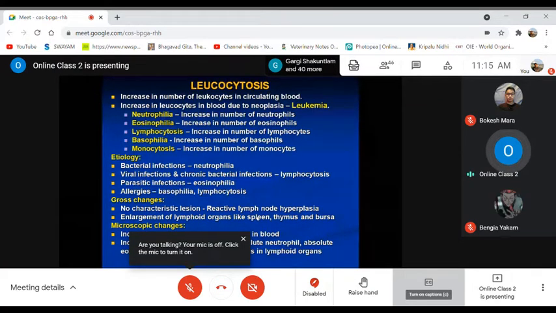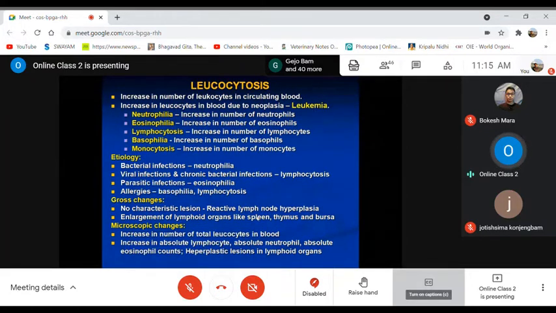When there is an increased number of eosinophils, it is known as eosinophilia. When there is an increase in lymphocytes, it is known as lymphocytosis. If it is of basophils, then basophilia. And when there is an increase in monocytes, it is known as monocytosis.